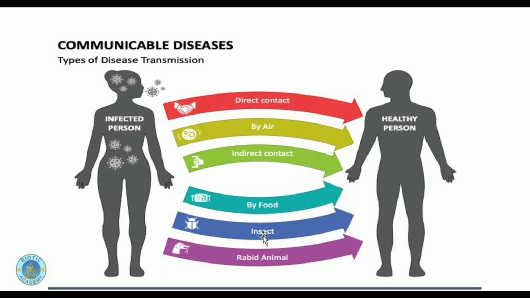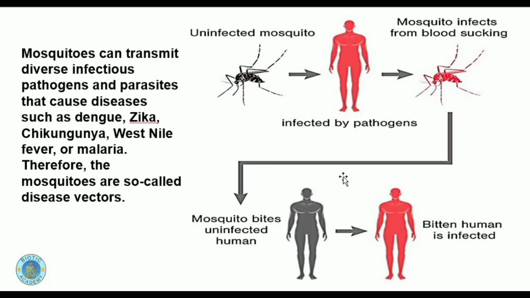First of all, we will discuss the role of insects in transmitting communicable diseases from the infected person to the healthy person. For this, we will discuss the example of malaria.